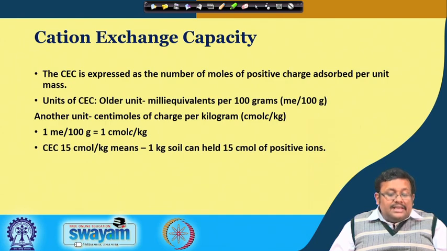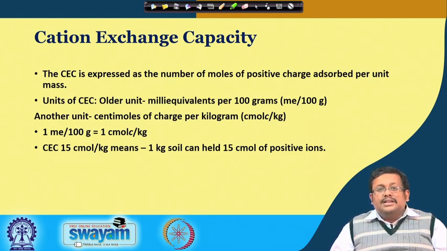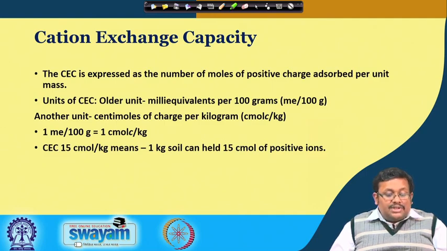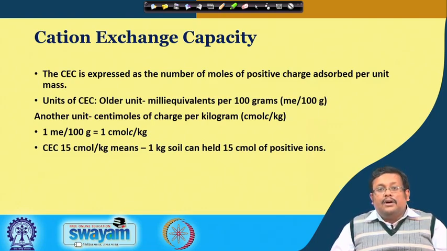The short form of cation exchange capacity is CEC, and earlier we used a unit called milliequivalents per 100 grams of soil for estimating it.